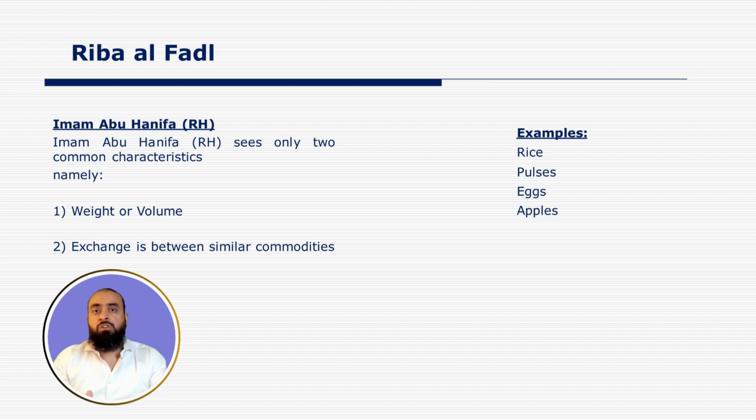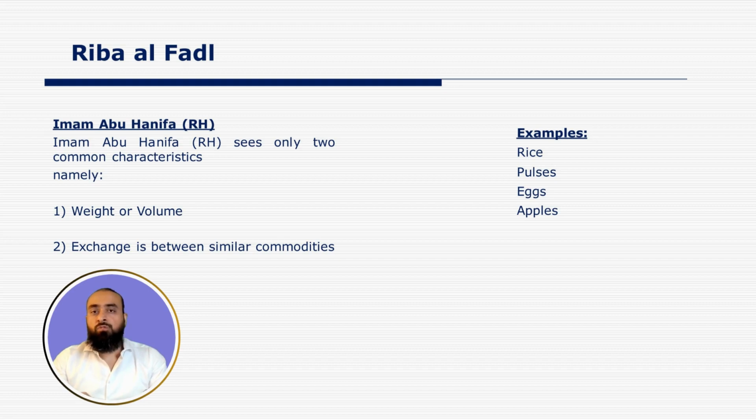So if we are exchanging 2 kilo of basmati rice, the quantity of wheat can be 2 kilo, it can be 3 kilos, it can be 4 kilos, or it can be 1 kilo. Because the exchange is happening between two different commodities. That is why the weight or the quantity can be different on either side.